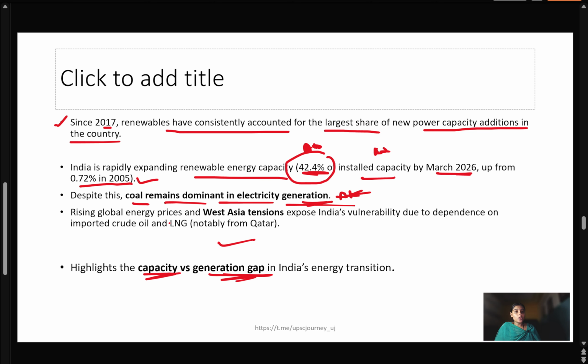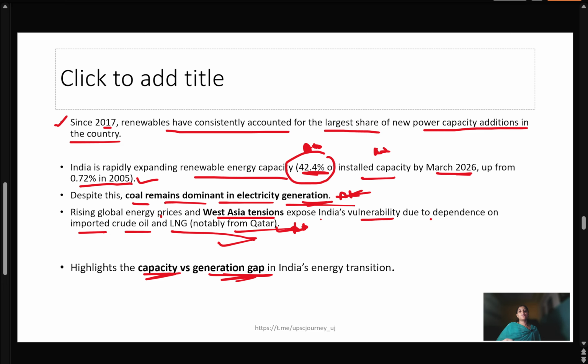Again, the rising energy prices because of the West Asia conflict expose India's vulnerability due to dependence on imported crude oil and LPG. Because we have installed capacity of 42%, but we are still heavily import dependent for crude oil or for LPG, especially from Qatar.